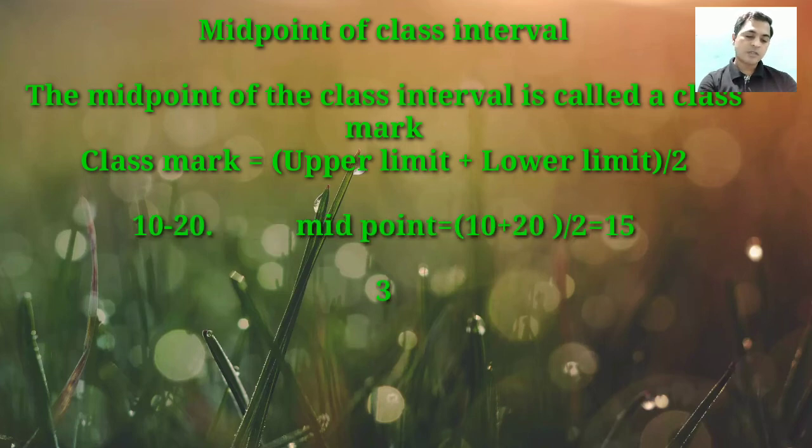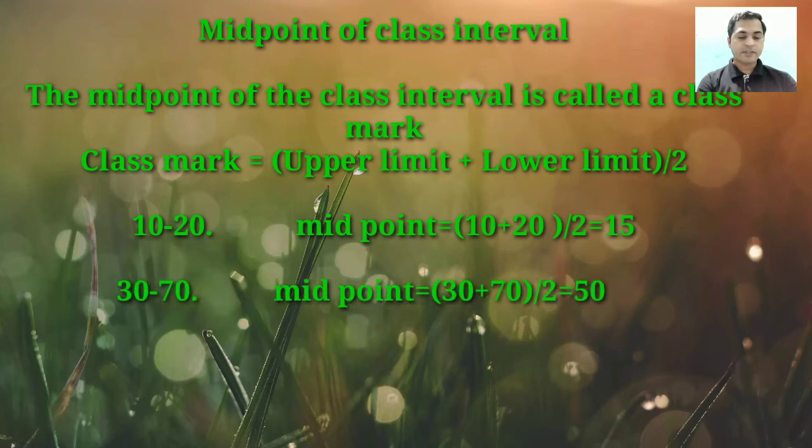So the midpoint will be 10 plus 20 divided by 2, which is 15. For 30 to 70, the midpoint will be 30 plus 70 divided by 2, which is 50. Right students? In this way we can find the class mark. In other words, the class mark is also known as the midpoint of the given interval. Right, students?